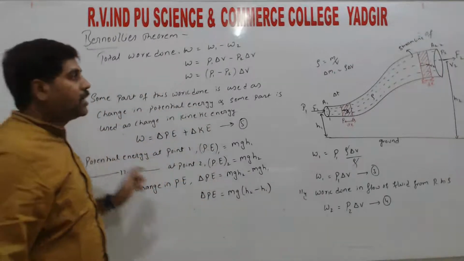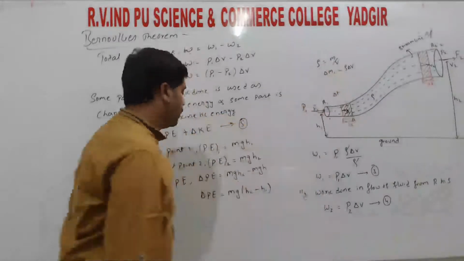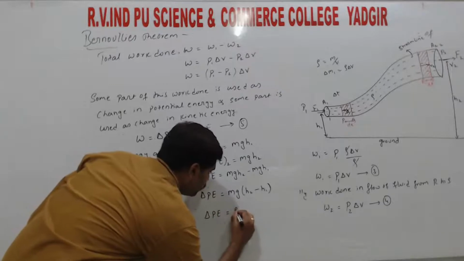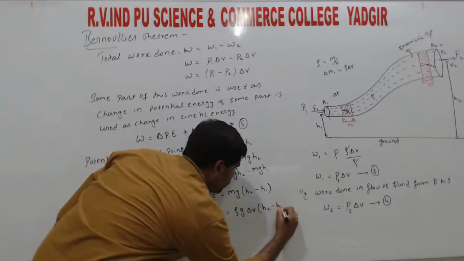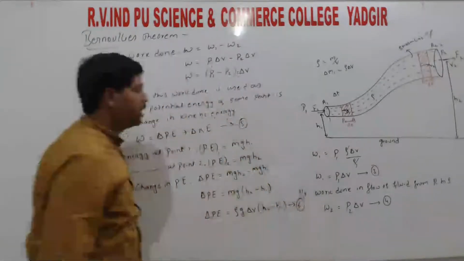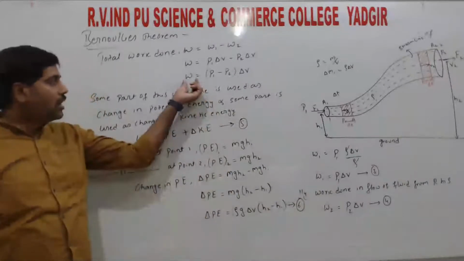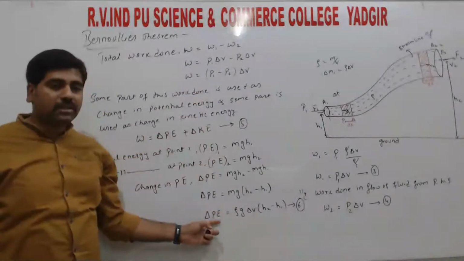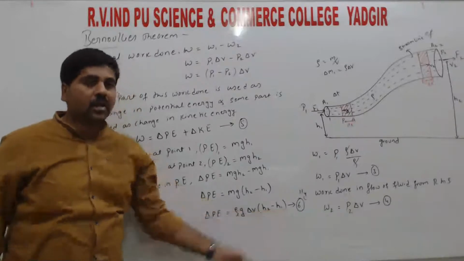So mass in terms of density, mass can be written as rho into V, right? So change in potential energy is equal to rho g delta V into h2 minus h1. Call this one the sixth relation, right? So what we got is change in potential energy. Already here we have work done. So that work done is utilized as change in potential energy, that is rho g delta V into h2 minus h1, right?